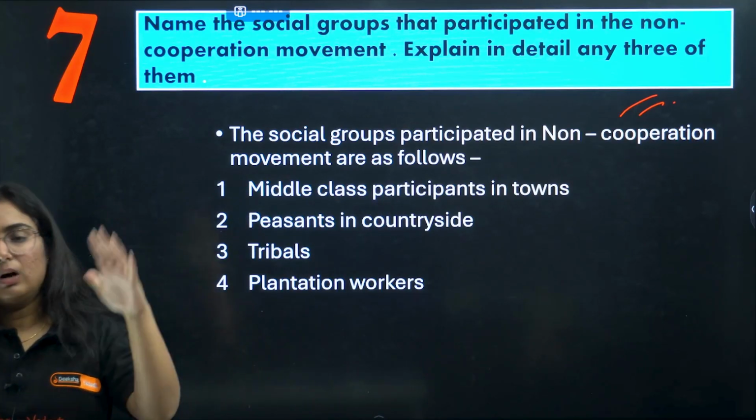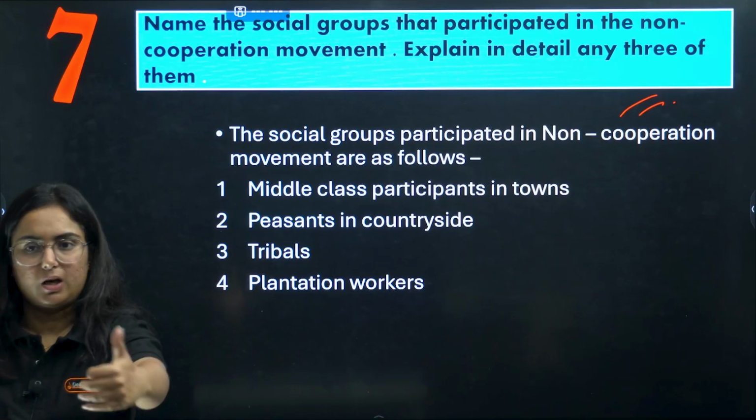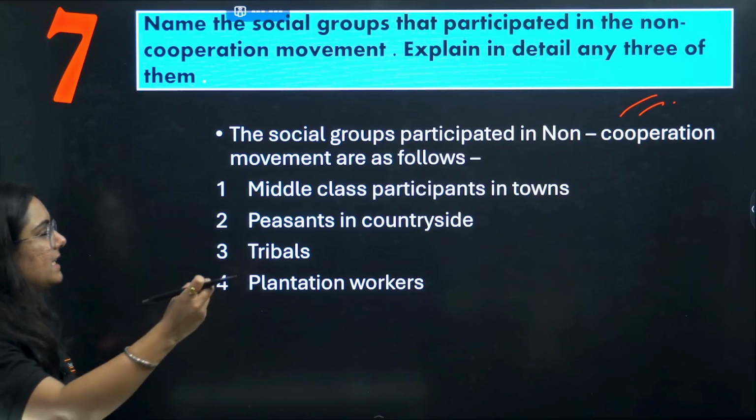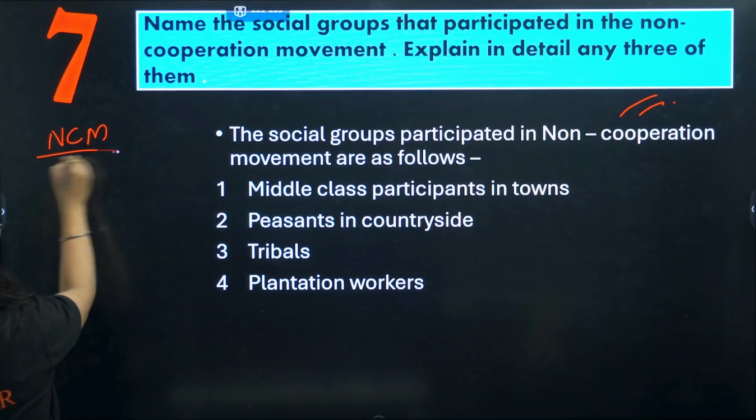I'll be telling you about each of them. I want you to explain any 3 of them. Okay? I'll just give you a brief of this non-cooperation movement basically.